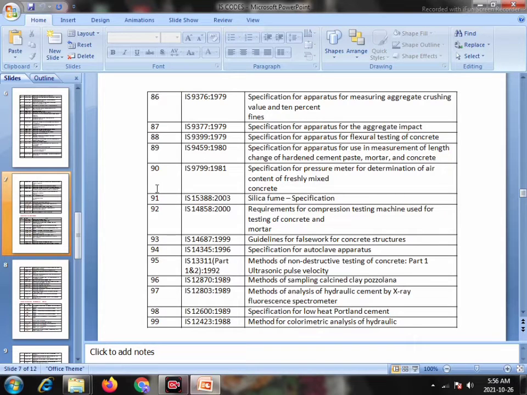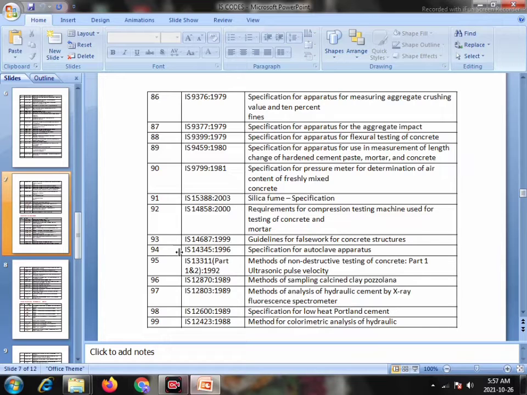Serial number 91, IS 15388, 2003, Silica fume specification. Serial number 92, IS 14858, 2000, Requirements for compression testing machine used for testing of concrete and mortar. 93, IS 14687, 1999, Guidelines for the false work for concrete structure.